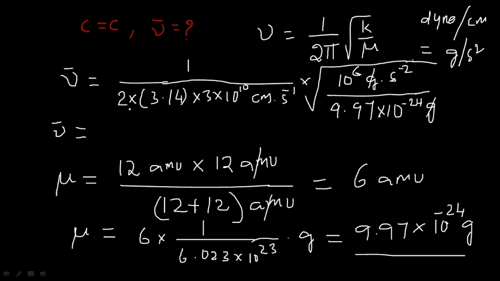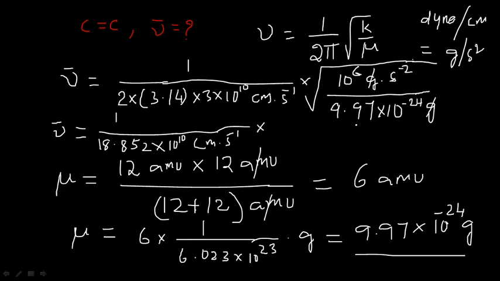So all these values if you multiply, then you will get the value, that is 1 by 18.852. So 18.852 into 10 to the power of 10 is common. So 10 to the power of 10 centimeter second inverse, right, into,